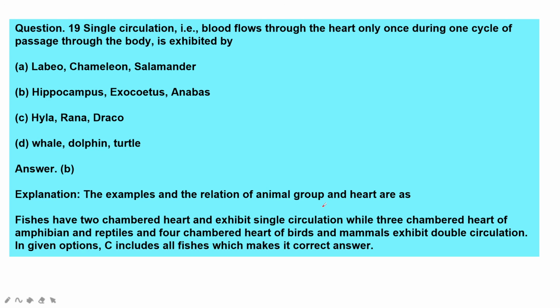Okay, fishes have a two chambered heart and exhibit single circulation, while the three chambered heart of amphibians and reptiles and four chambered heart of birds and mammals exhibit double circulation. So all the fishes, which makes it correct. These all are different types of fishes. Hippocampus, exocoetus and anabas are different types of fishes.